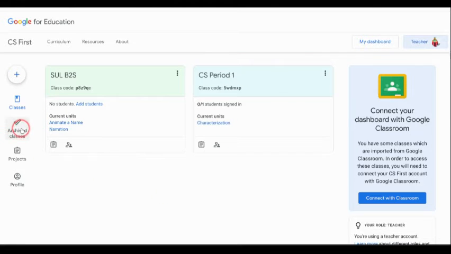I can access my archive classes here, my projects, and these are my Scratch projects, and also my profile. And you can also notice up top, I have a curriculum tab, a resource tab, and an about tab. And over here on the right, you'll notice I have a My Dashboard button and I have a teacher profile. So this is my teacher icon, and it actually says teacher. So that's how you're going to be able to tell the difference between a teacher and a student.